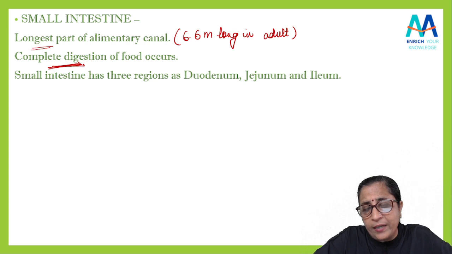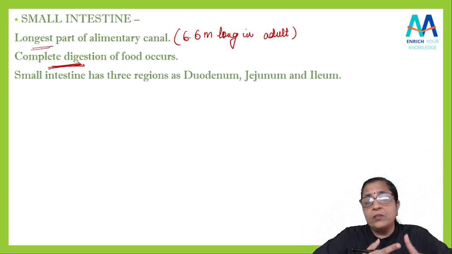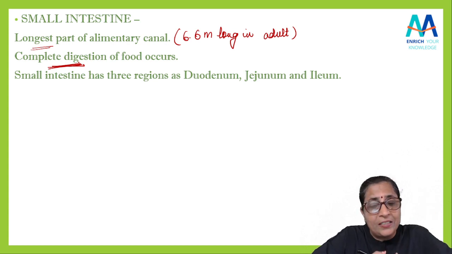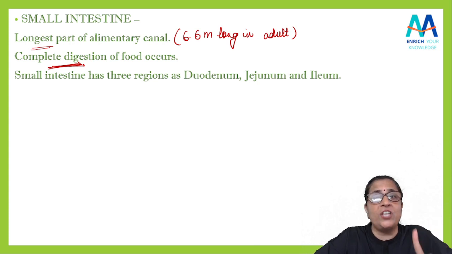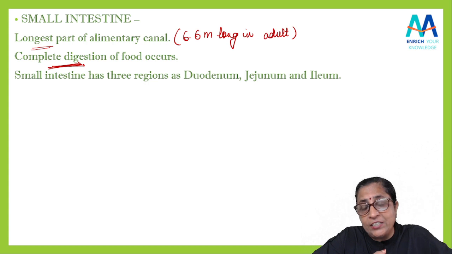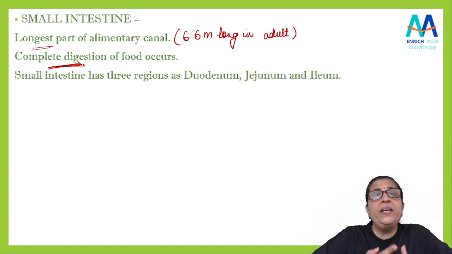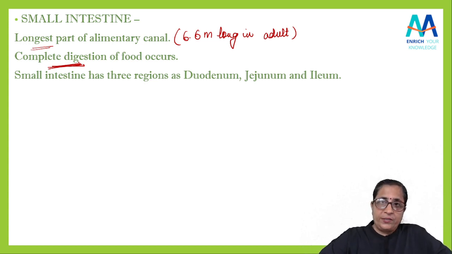Again I am starting. In the mouth, the digestion of the food starts, specifically this digestion of starch. In stomach, the food is partially digested. There is no digestion taking place in esophagus, and in small intestine, complete digestion of food takes place.